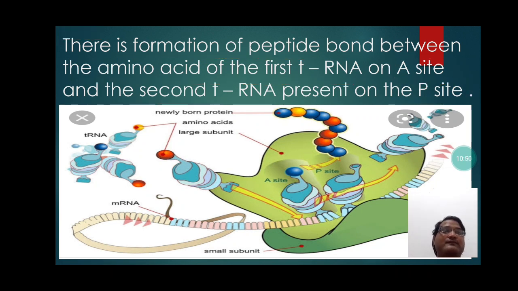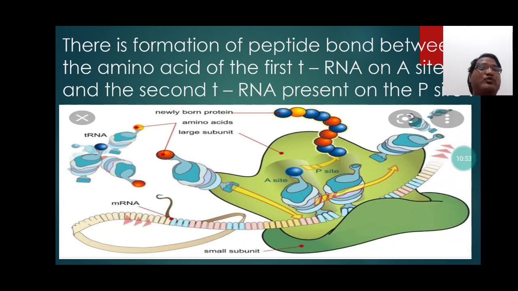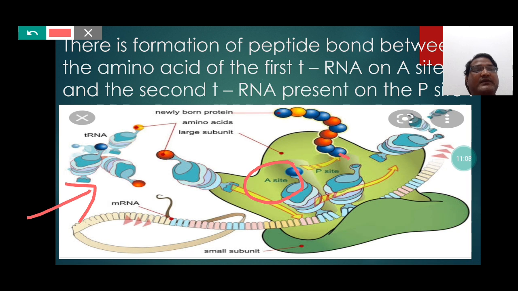So students, the two different sites present on the ribosome can easily be followed with the help of this picture. Students, you can notice here the A site and the P site.